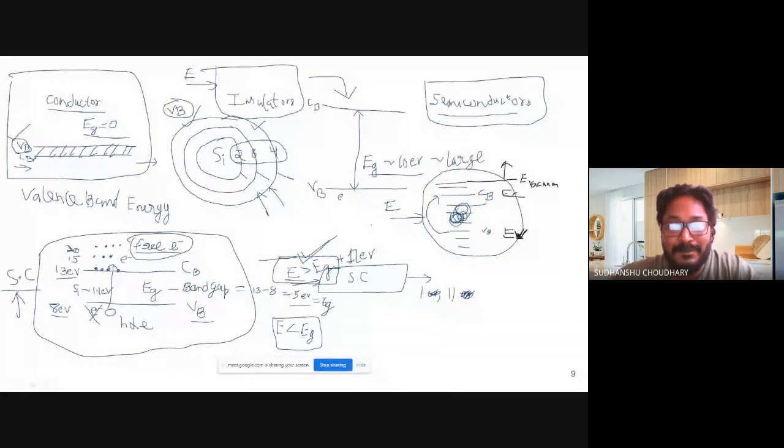For example, wood: you keep on increasing the heat energy, and you may see some signs of conduction, that is, it may become a little bit warm at the other end, but eventually if you keep on increasing the heat, it will start burning and then it will become carbon. So insulators never conduct.